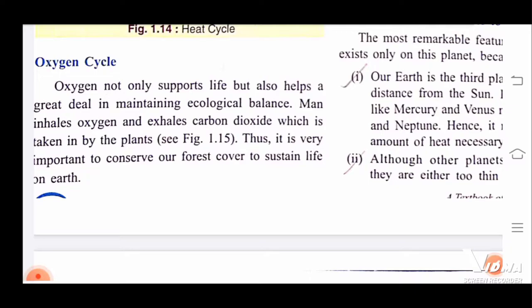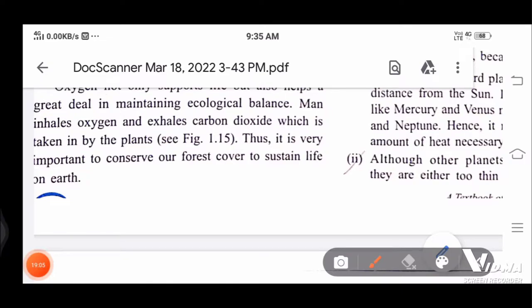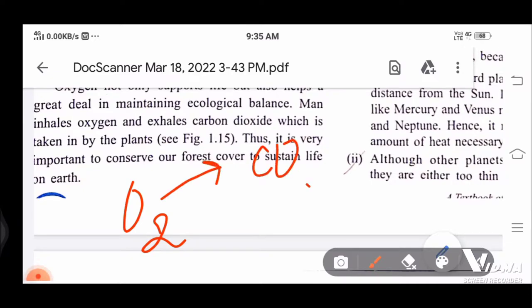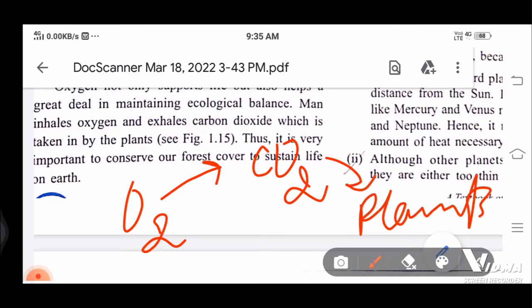Man inhales oxygen and exhales carbon dioxide, and then the carbon dioxide is taken up by the plants, and then the plants again give out oxygen, and then again humans give out carbon dioxide,